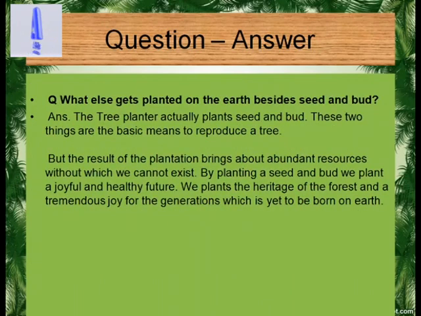What else gets planted on the earth besides seed and bud? The tree planter actually plants seed and bud. These two things are the basic means to reproduce a tree. But the result of the plantation brings about abundant resources without which we cannot exist. By planting a seed and bud, we plant a joyful and healthy future. We plant the heritage of the forest and a tremendous joy for the generations which are yet to be born on the earth.